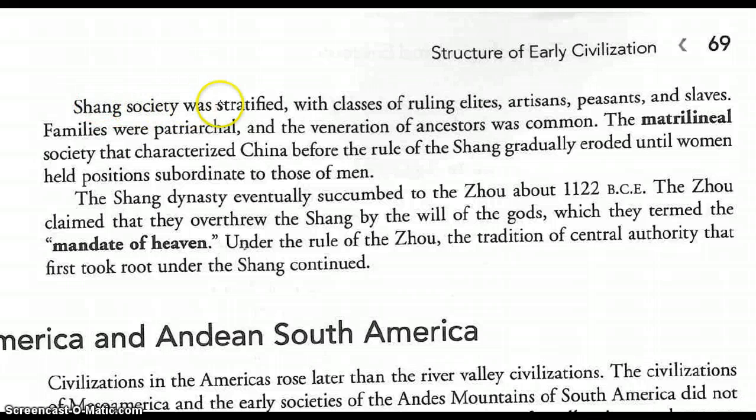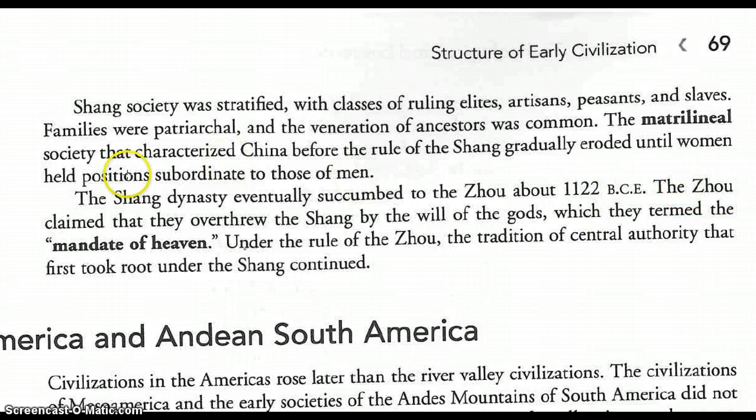Shang society was stratified, with classes of ruling elites, artisans, peasants, and slaves. Families were patriarchal, and the veneration of ancestors was common. The matrilineal society that characterized China before the rule of the Shang gradually eroded until women held positions subordinate to those of men. The Shang dynasty eventually succumbed to the Zhou about 1122 BCE.